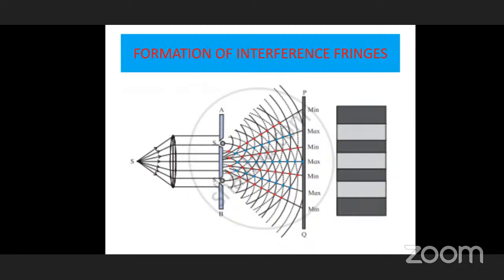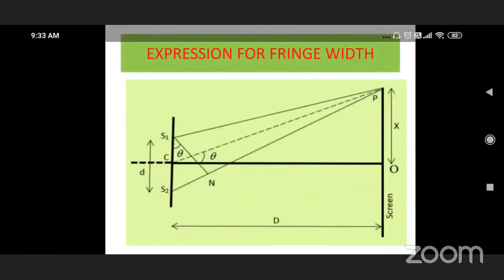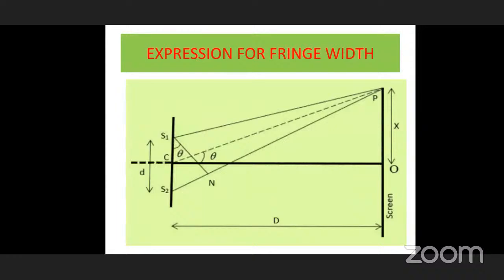You can see dark lines, and where a maximum forms, two dotted lines or two dark lines, both are in the same phase. When these two join, you can see a bright light due to constructive interference. Dark bands are formed due to destructive interference. This is the formation of interference fringes, dark and bright. Now let us see the expression for fringe width.